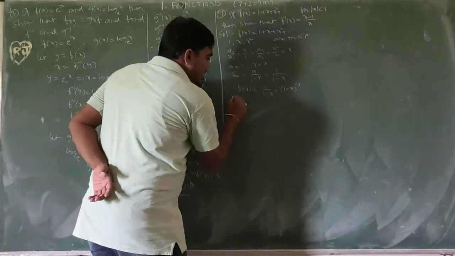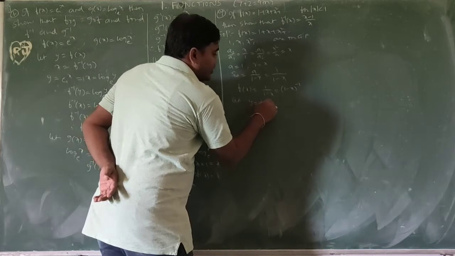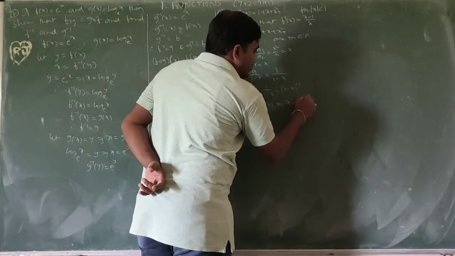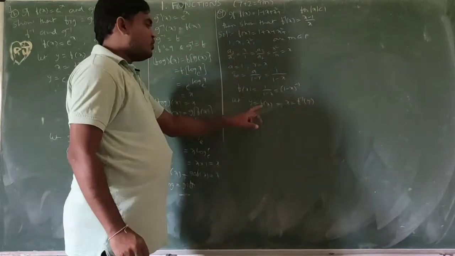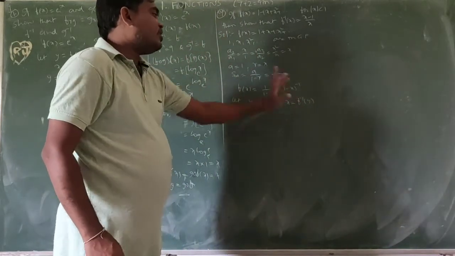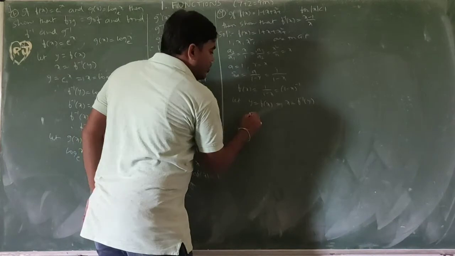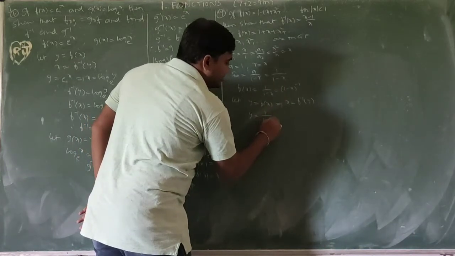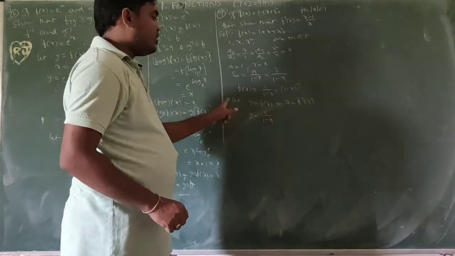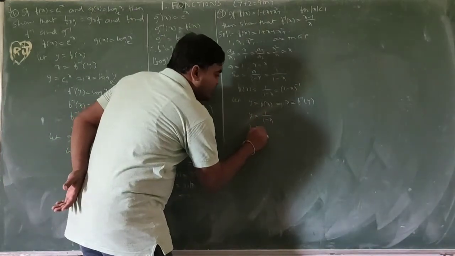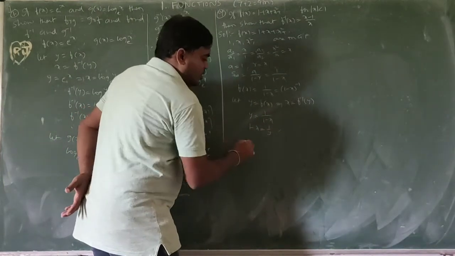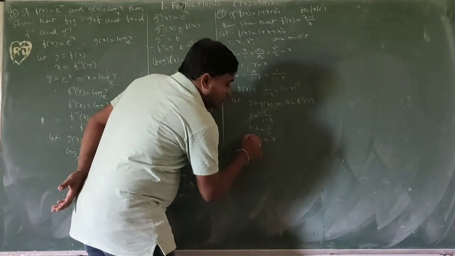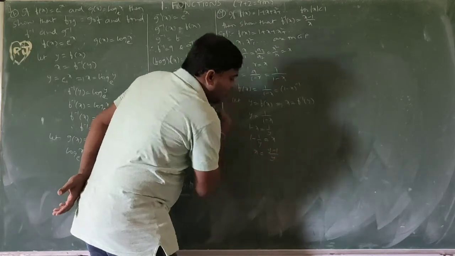Next, let y equal f of x, which implies x equals f inverse of y. So y equals f of x equals 1 by 1 minus x. Cross multiplication: 1 minus x equals 1 by y. So 1 minus 1 by y equals x. x equals y minus 1 by y.